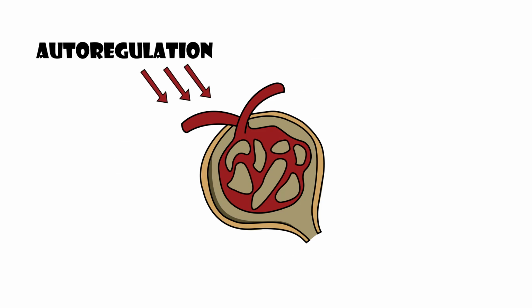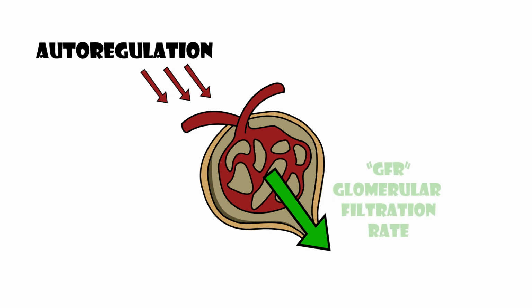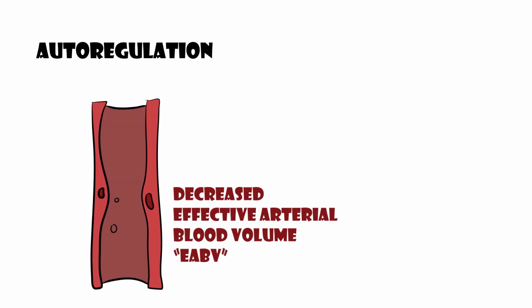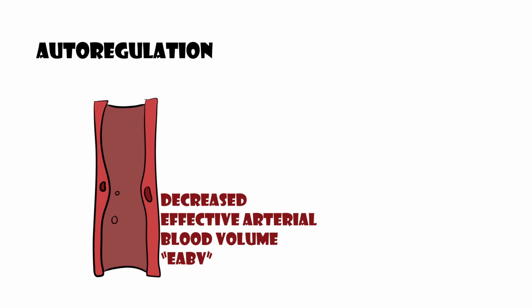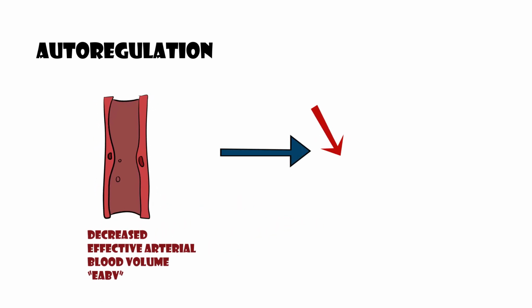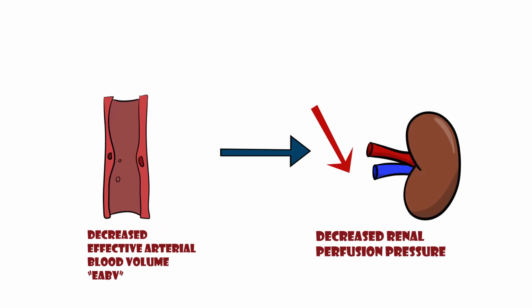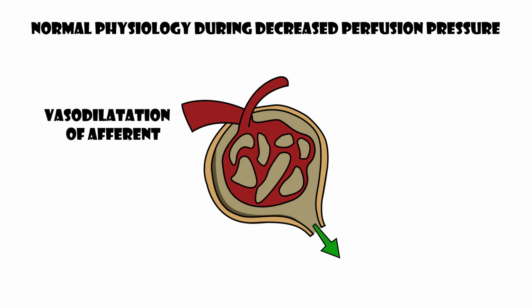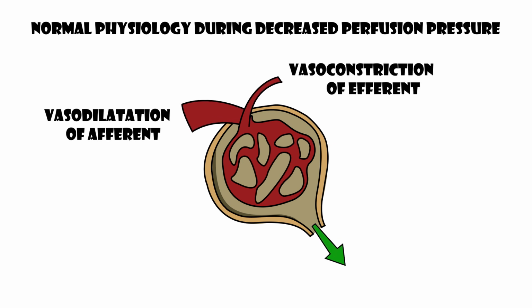Autoregulation plays an important role in maintaining glomerular filtration rate during episodes of decreased effective arterial volumes, also referred to as EABV, resulting in decreased renal perfusion pressures. Under normal physiologic circumstances, during times of decreased perfusion pressures, vasodilatation of the afferent arteriole and vasoconstriction of the efferent arteriole maintains normal glomerular capillary pressure, thereby preserving GFR.